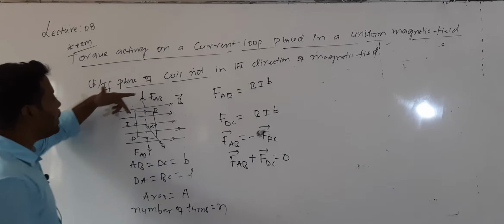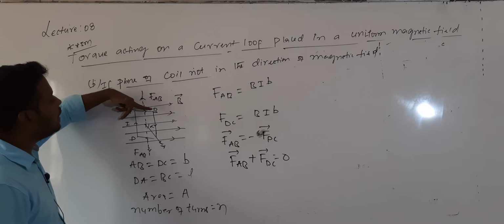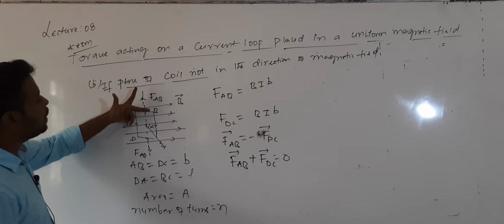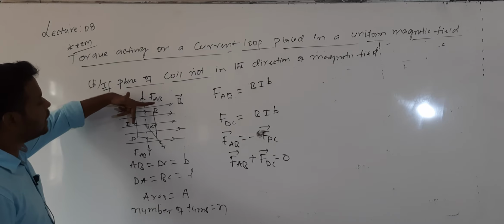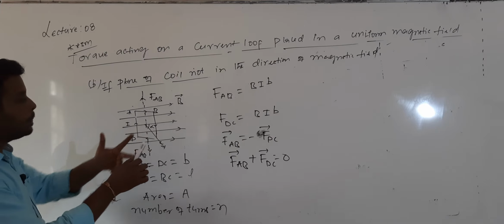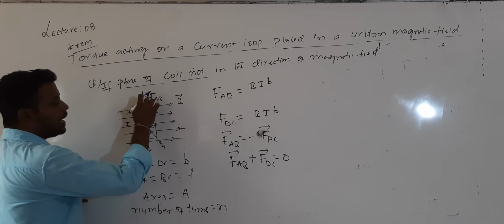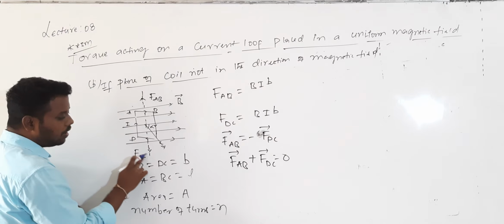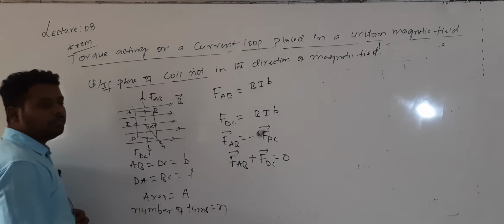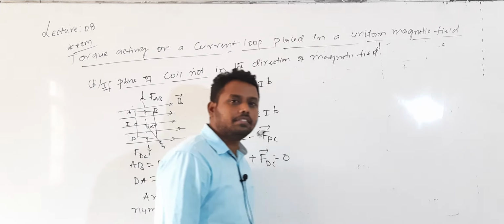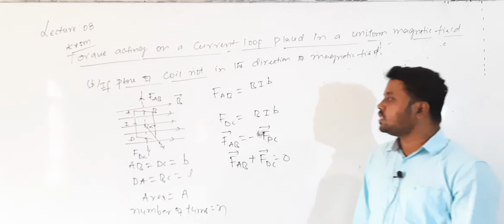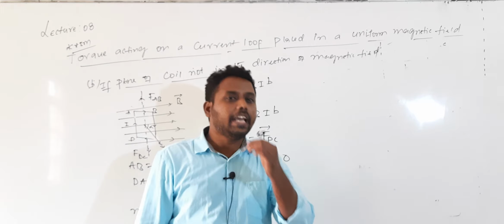For the force acting on AB, this is the direction of the magnetic field and this is the direction of the current. So you need to represent the magnetic field direction like this and the current direction like this. The force acting on AB and the force acting on DC are equal in magnitude but opposite in direction. They will cancel out each other. Last time also the forces were 0. Now the forces will cancel out each other.